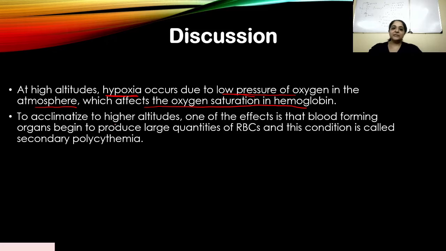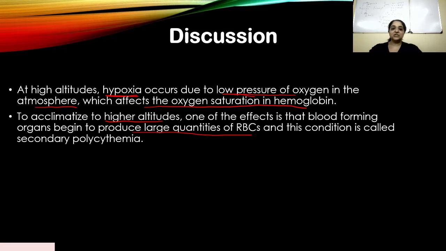Now, to acclimatize to higher altitudes, one of the effects is that blood forming organs begin to produce large quantities of RBCs. There are many changes happening when you go to a higher altitude. Immediately your body needs to acclimatize to that condition, and there are many changes happening in the body.